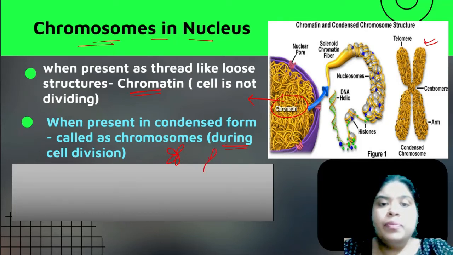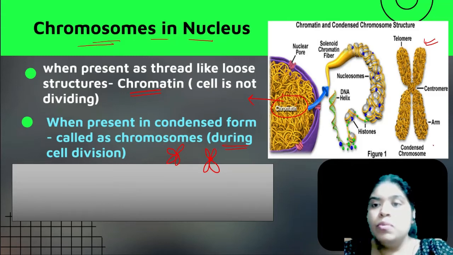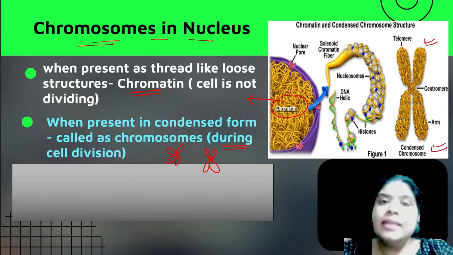So this is how the chromosome looks when the cell is dividing, a condensed chromosome. When the cell is not dividing, the genetic material is loosely present inside the nucleus, and that is called chromatin. Okay, so this is clear.